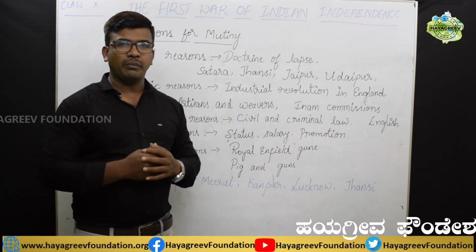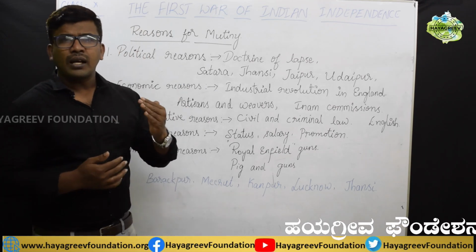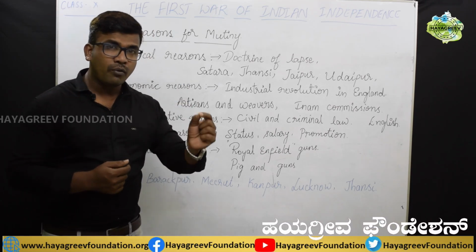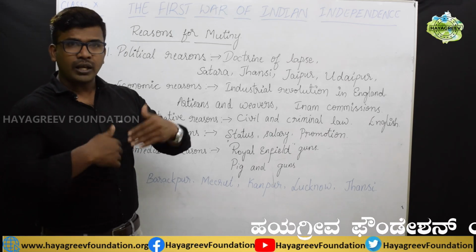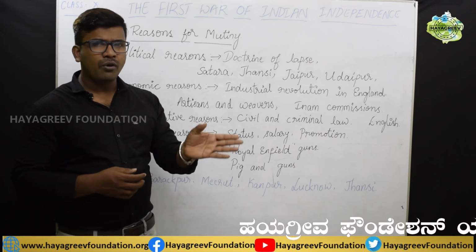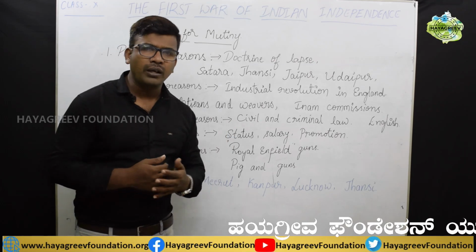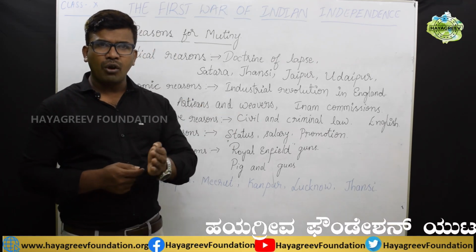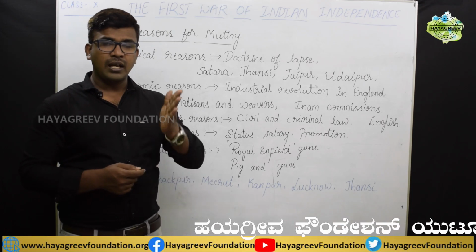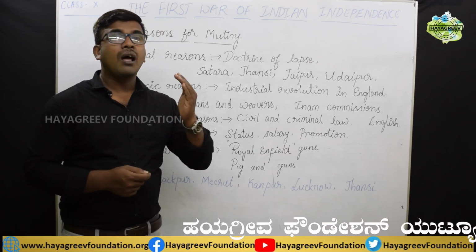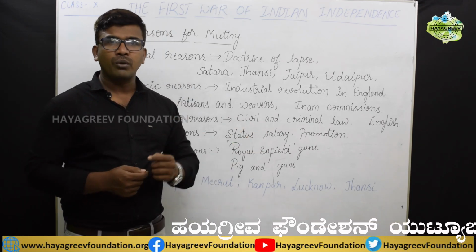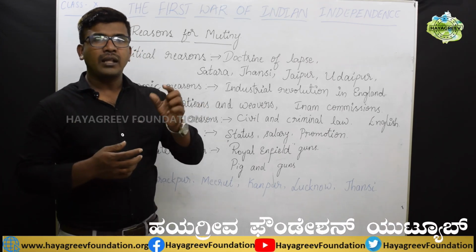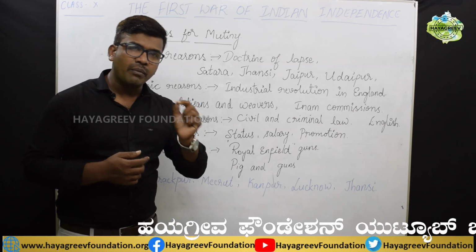And at the same time, so far the zamindars had the right to collect the land revenue from the farmers. As they exploited the farmers, even the farmers faced a lot of financial problems. At the same time, the British withdrew the rights that the zamindars used to have to collect the revenue from the farmers, and they implemented the Inam Commission.